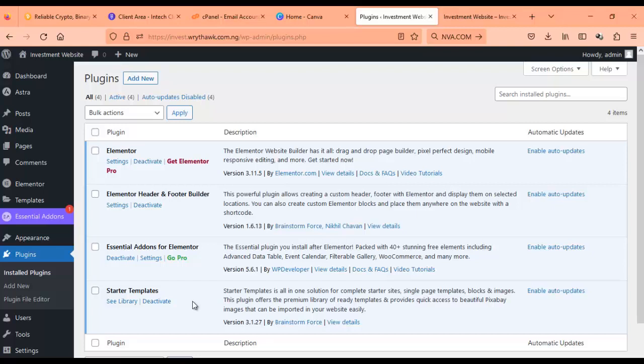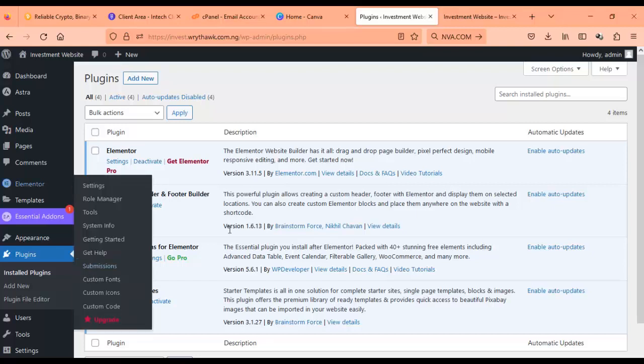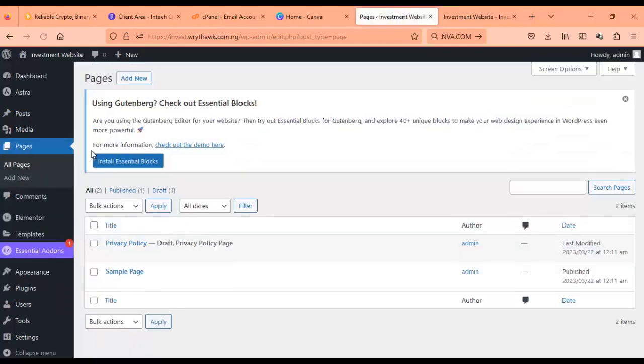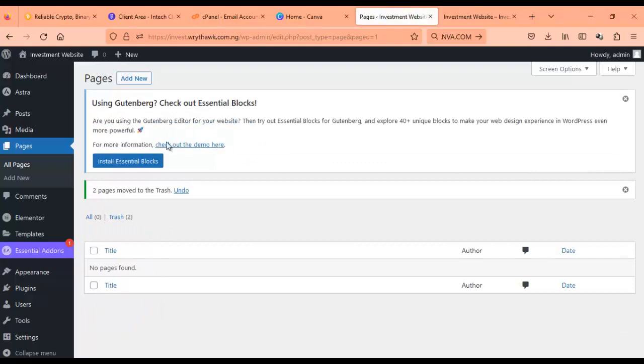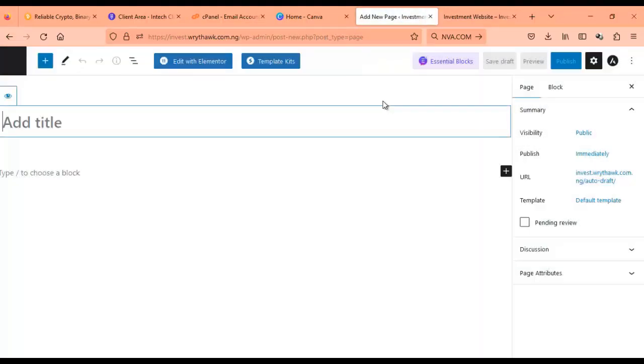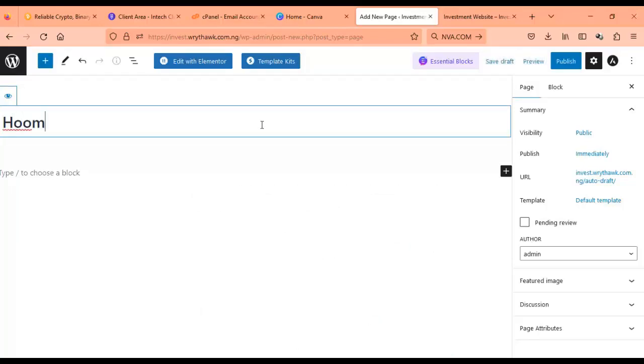So we are going to create a page. I'm going to create a page. For this, we are just creating a landing page, and a landing page is just a one-page website. Okay, so we don't need these default pages here. So I'm going to delete them. So we'll move to trash. Okay, now we're going to add new page. So I'm calling the page home. Okay, so this is our home page.